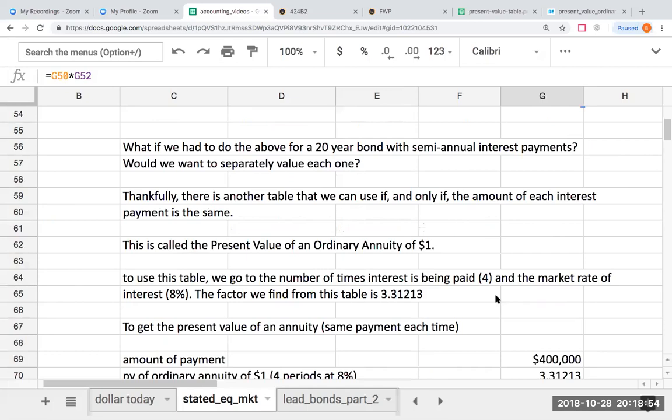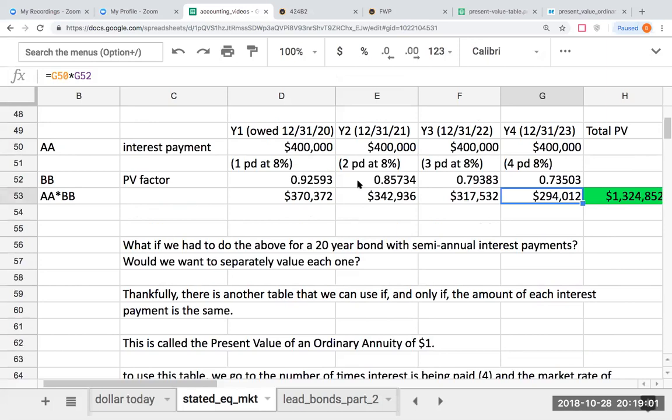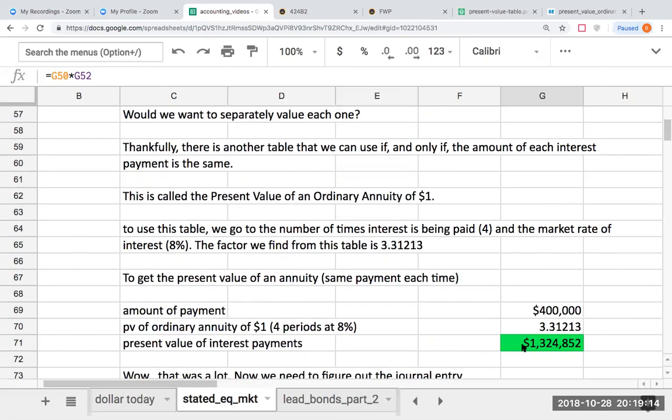So when I'm looking at this, what do I want to do? Well, if I have interest payments, do I want to go through and do each one individually? No. I want to use the table, and I can use that table as long as those interest payment amounts are exactly the same. So the way I'm going to use the table is I'm going to figure out how many payments of interest are being made, the appropriate rate of interest. This was 4 periods at 8%. So the present value of these interest payments are going to be